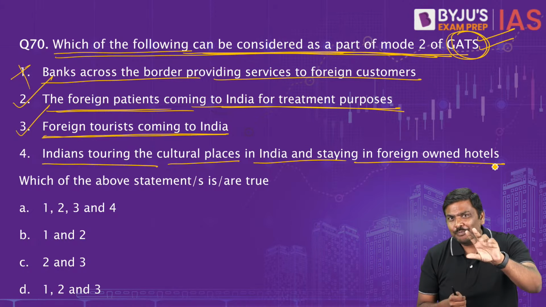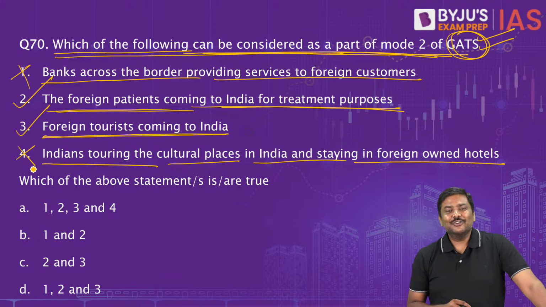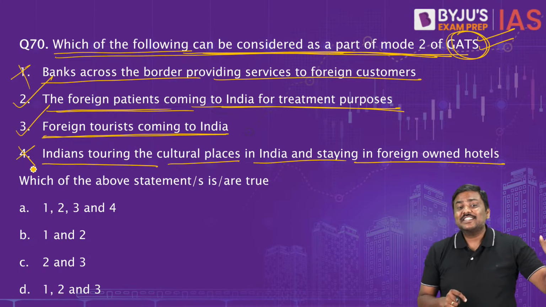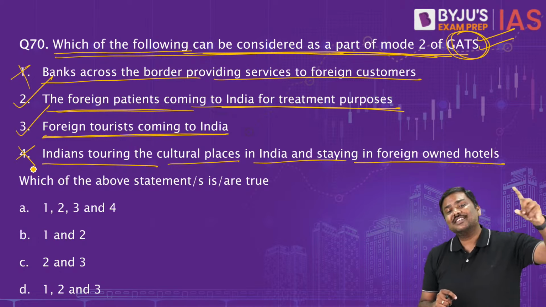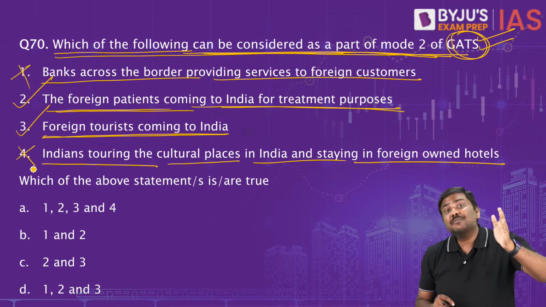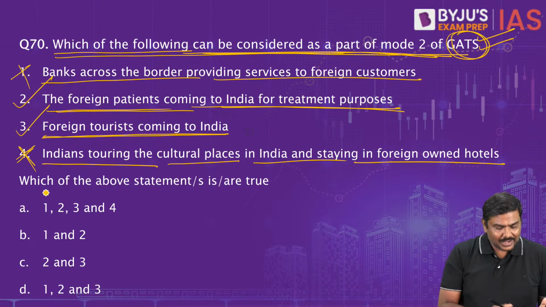Is it mode 2? No, it is mode 3. Don't worry about this. It's not mode 2, it is mode 3. Why? The service provider has crossed the border. You have not crossed the border. Service provider has crossed the border. It is mode 3. So 2 and 3 are correct.